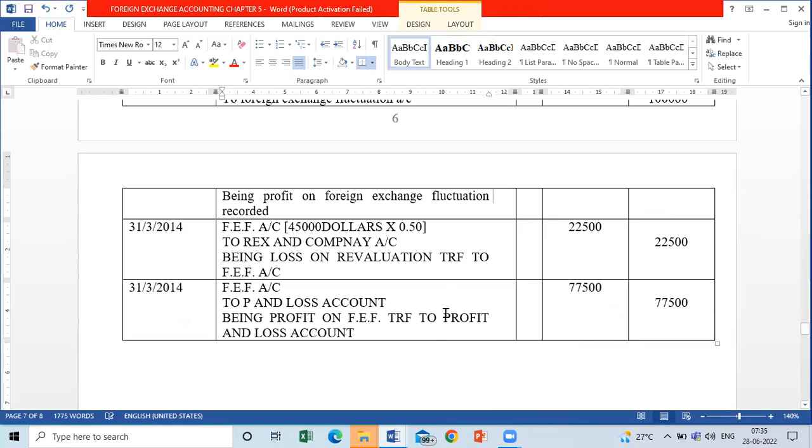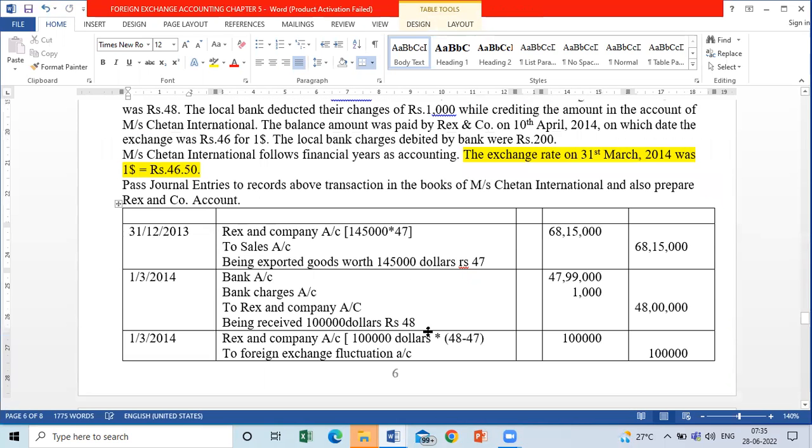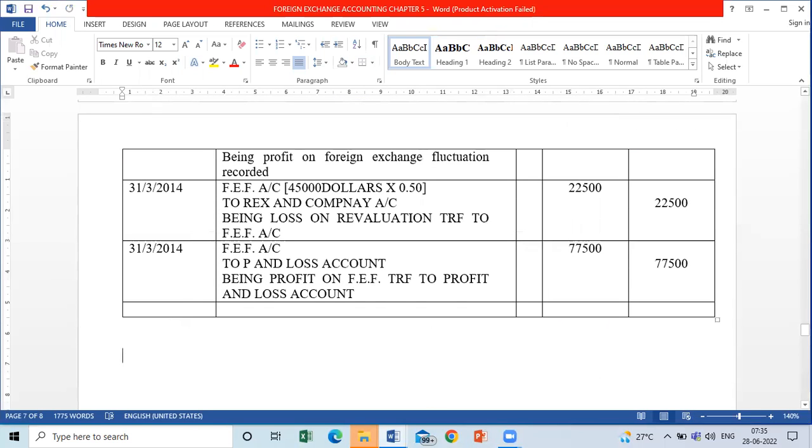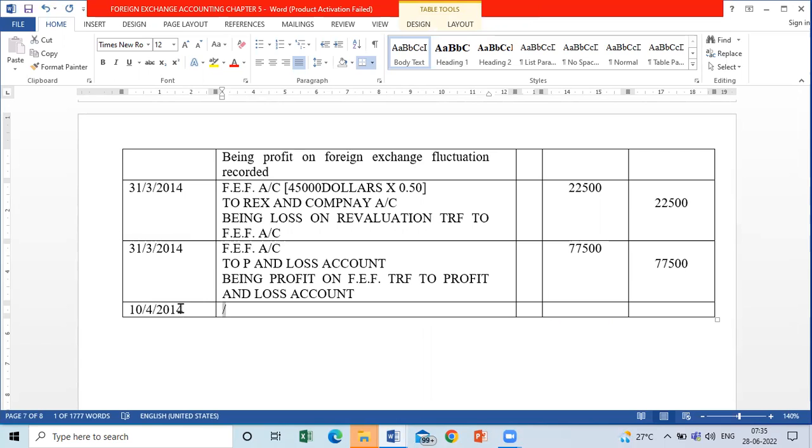Tell me, children, what will the entry be? What's the date? 10th April 2014. Bank account debit.